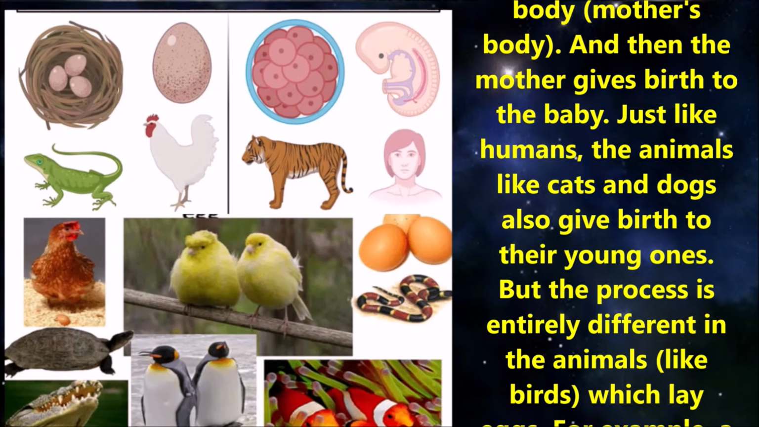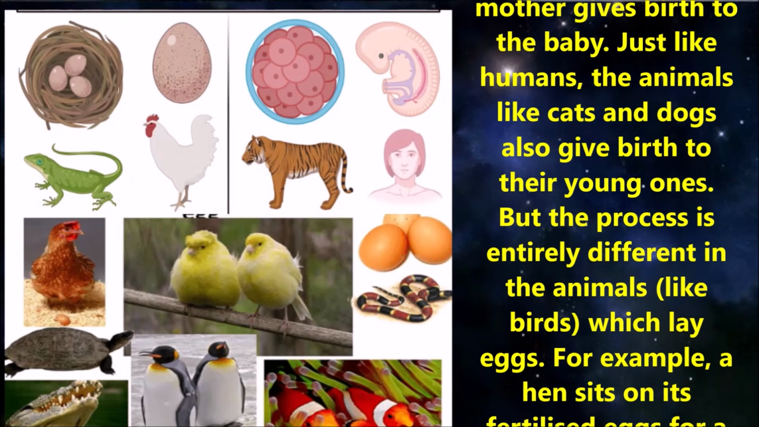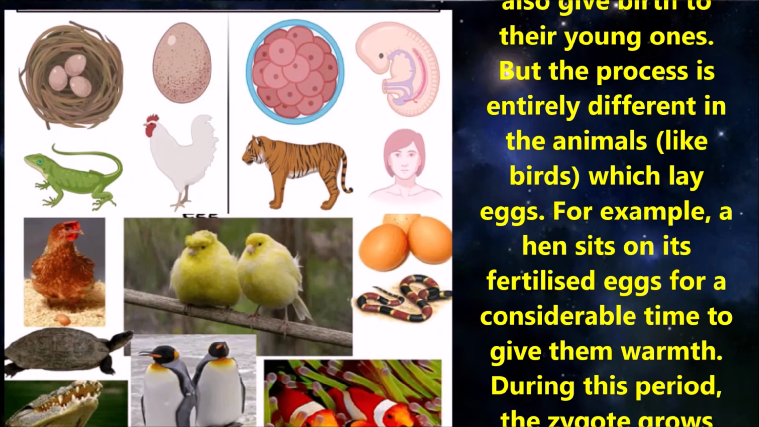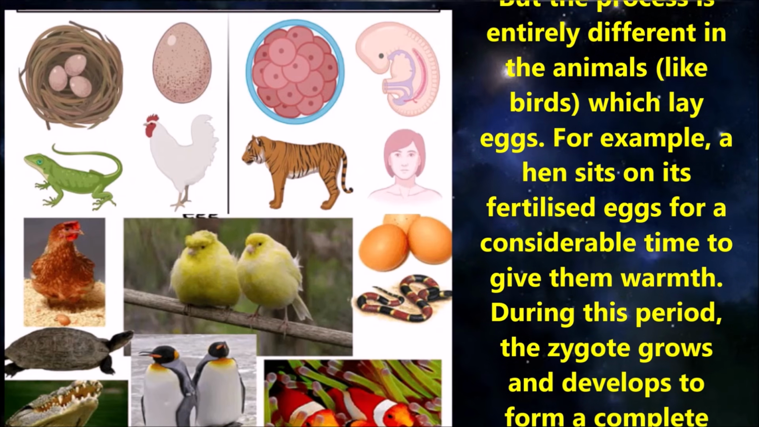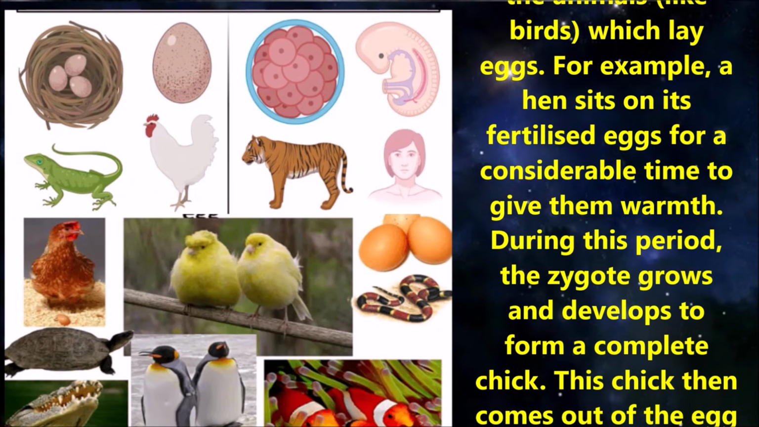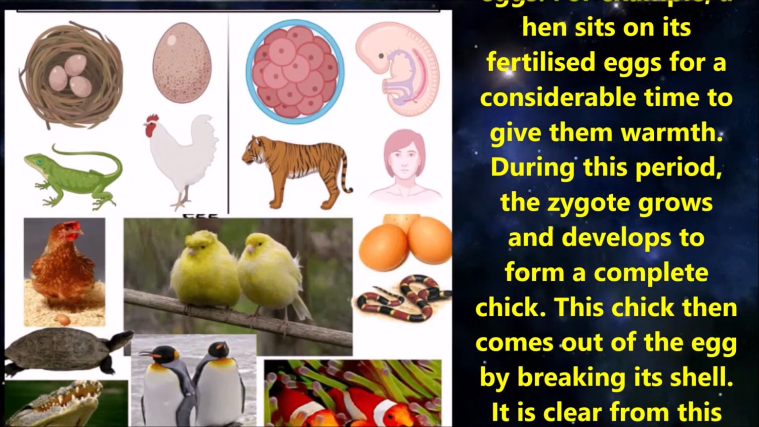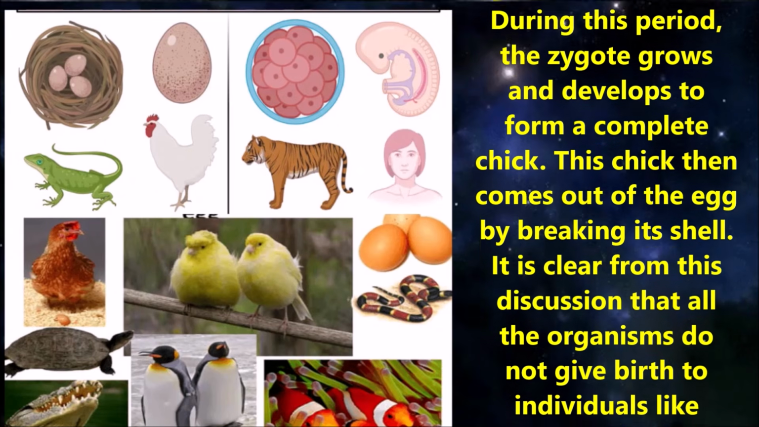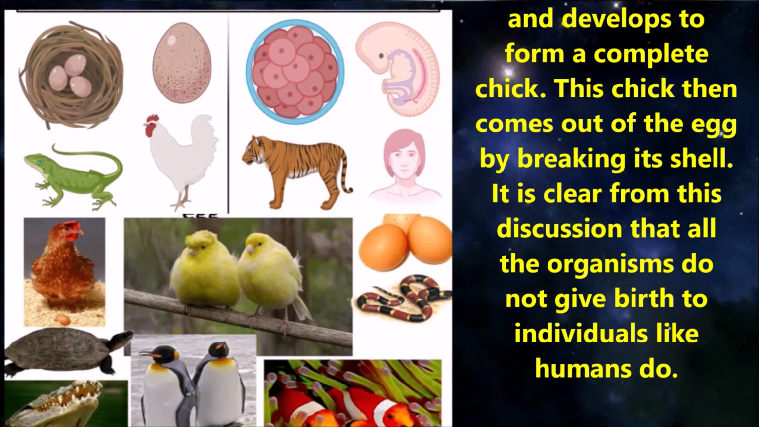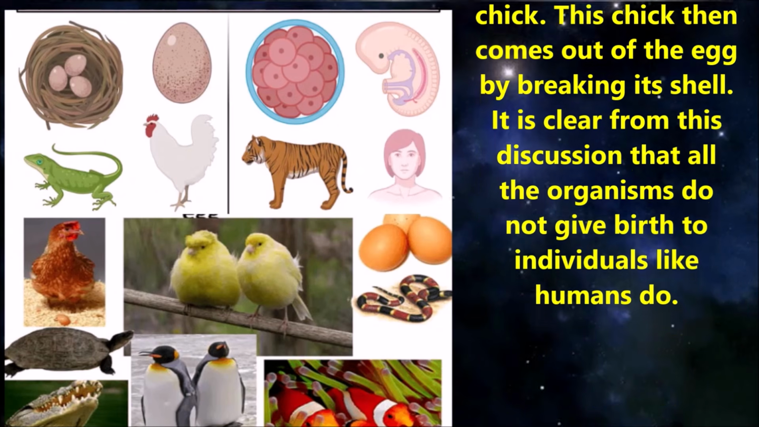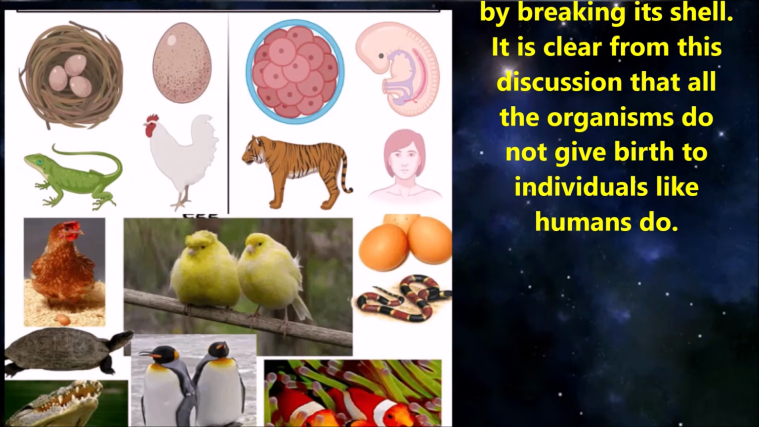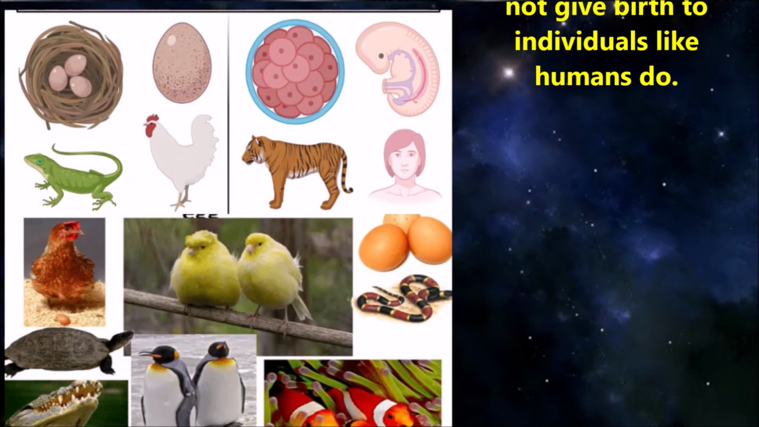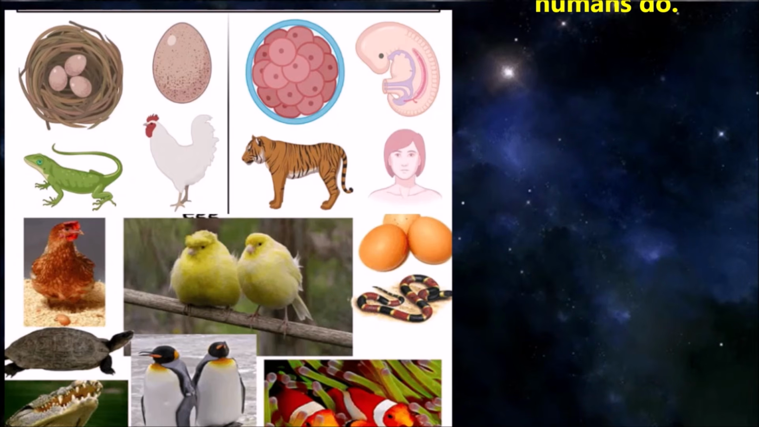Just like humans, animals like cats and dogs also give birth to their young ones, but the process is entirely different in animals like birds which lay eggs. For example, a hen sits on the fertile egg for a considerable time to give it warmth. During this period, the zygote grows and develops to form a complete chick. This chick then comes out of the egg by breaking its shell. It is clear from this discussion that all organisms do not give birth to individuals like humans do.